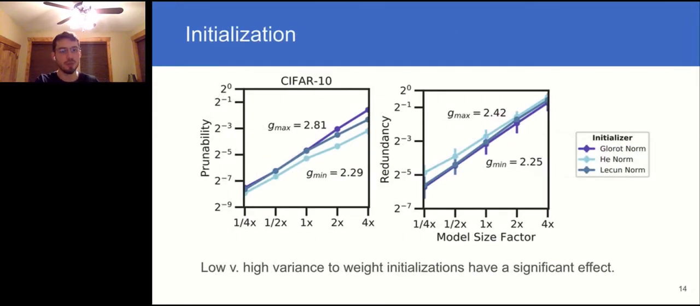So you might recall earlier, we showed you that Glorot versus He initializations, which have low and high variance respectively, in the AlexNets have a pretty big influence on prunability and redundancy. And here are the plots. For prunability, we think it's noteworthy the difference in the 4x models is about a factor of 4.